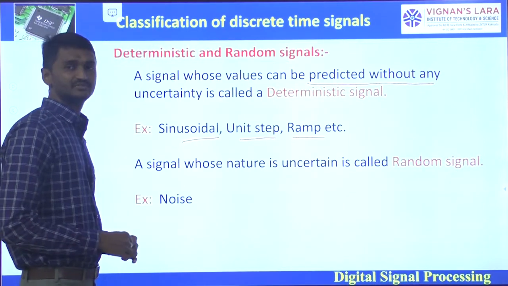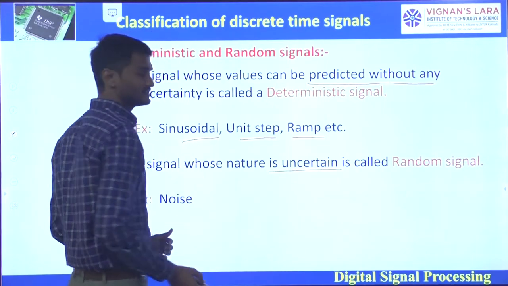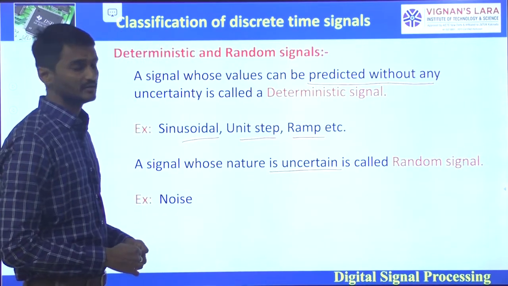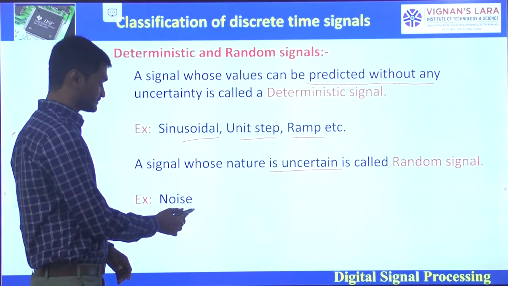So coming to the random signal. A signal whose nature is uncertain is called a random signal. The example is noise.